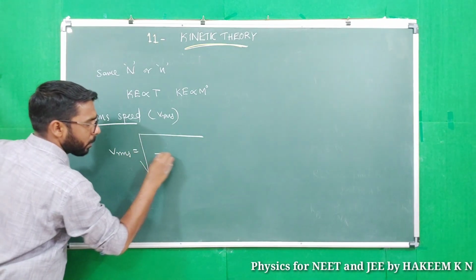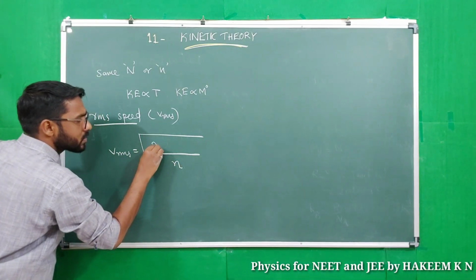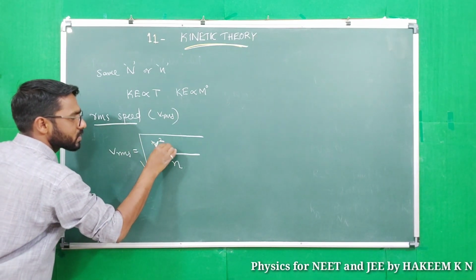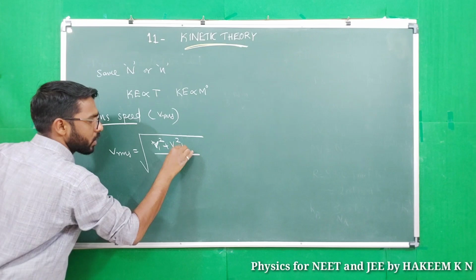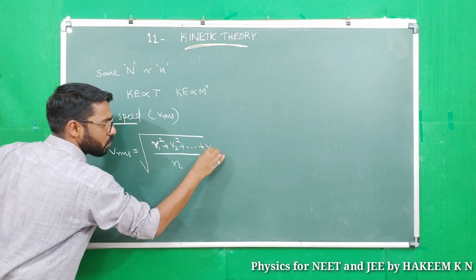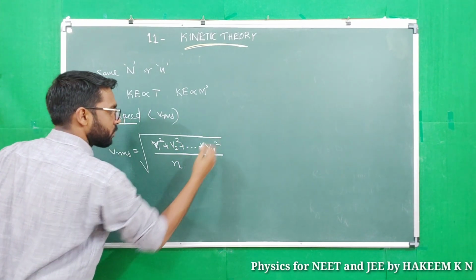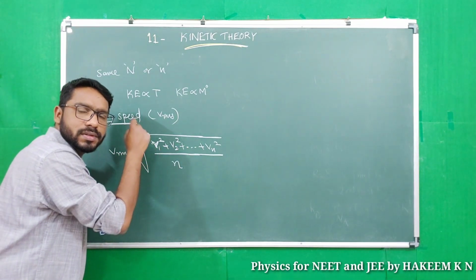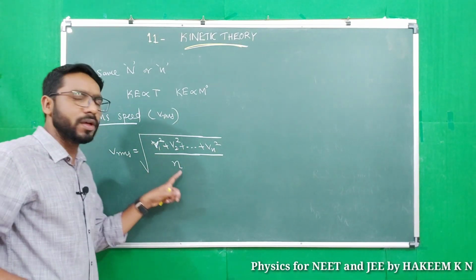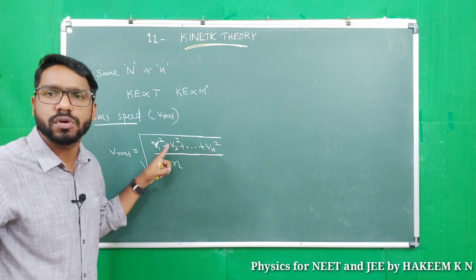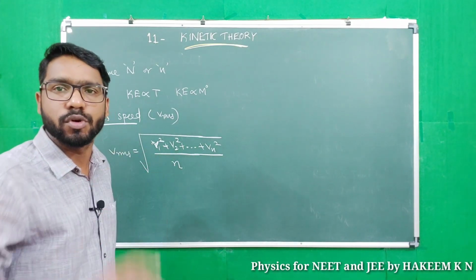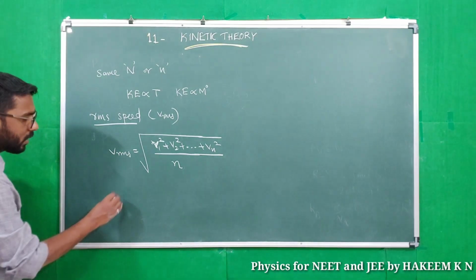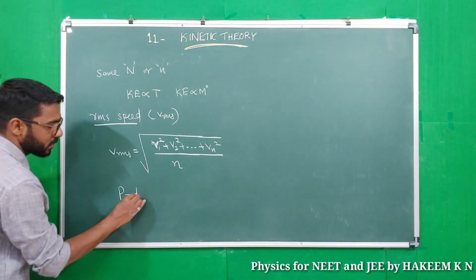Okay, VRMS means root mean squares. So V1 square plus V2 square plus etc. plus Vn square. Okay, square root of the mean of squares of the speeds of individual molecules, that is RMS speed. And from the equation of pressure, what is pressure?